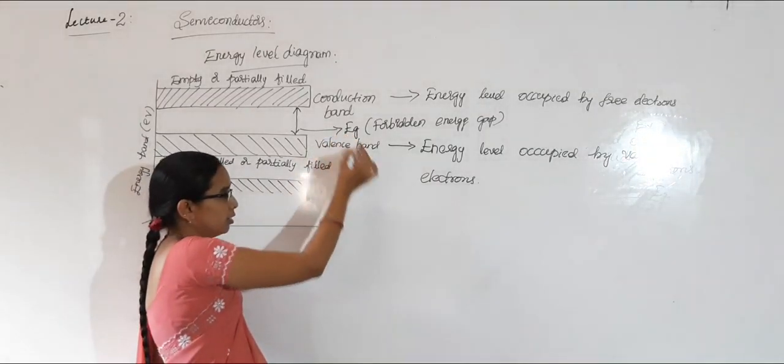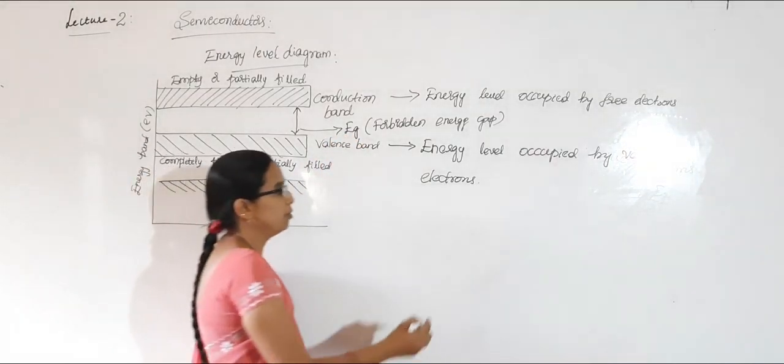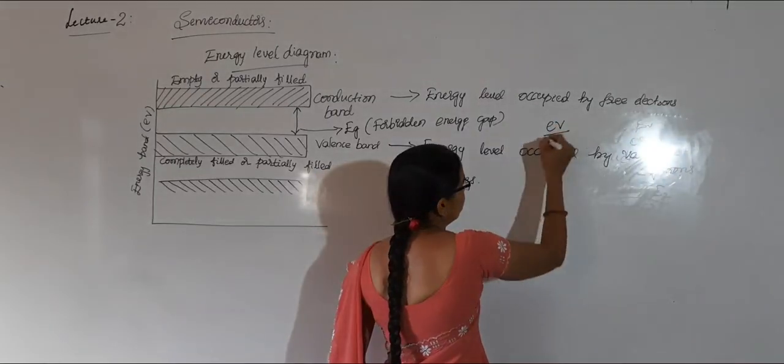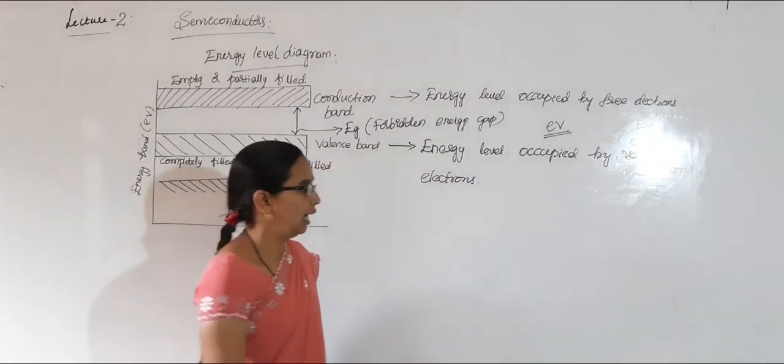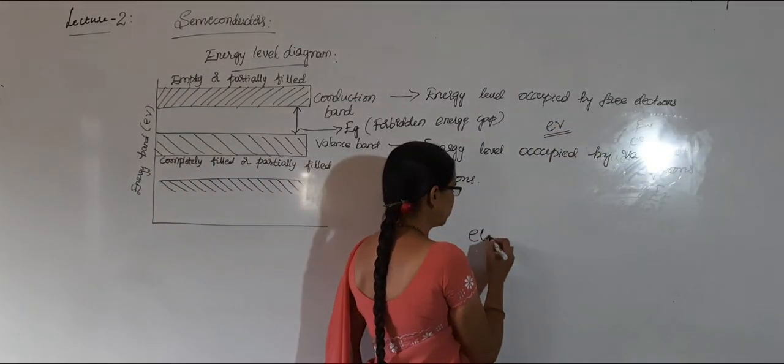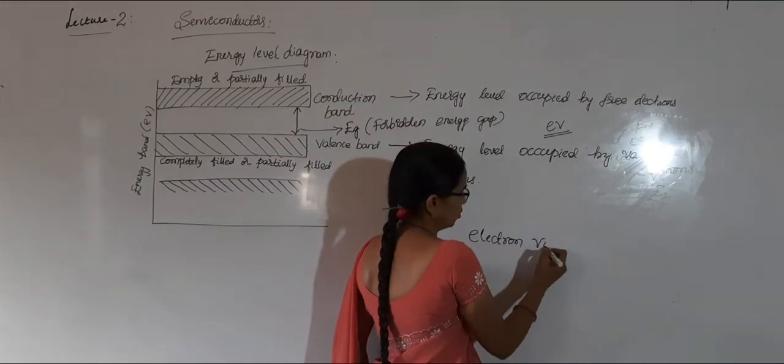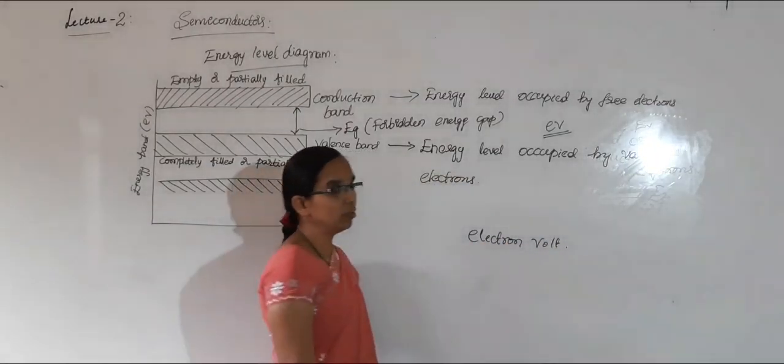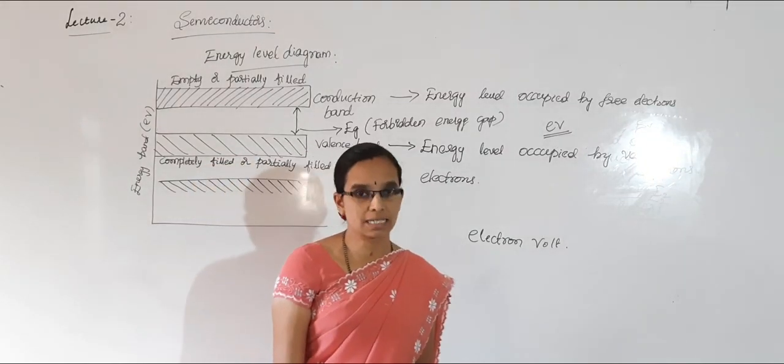It is represented by Eg and measured in the unit electron volt. Electron volt is a unit for the energy of minute particles.